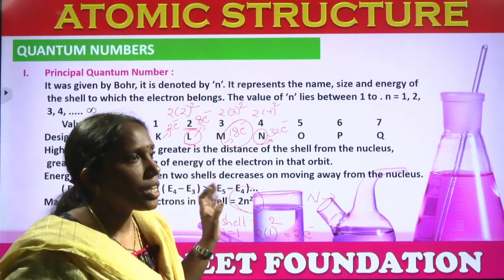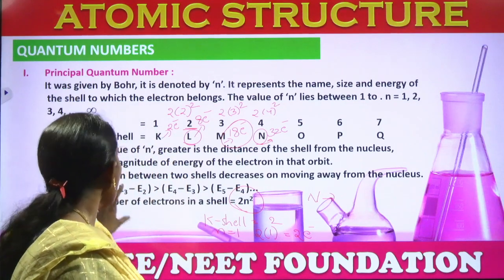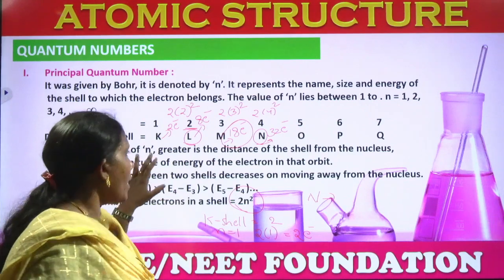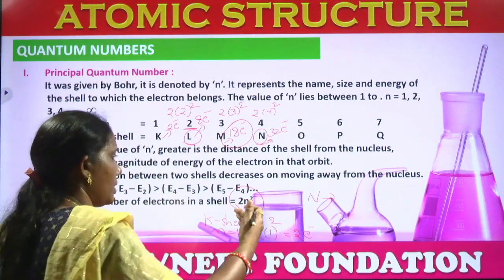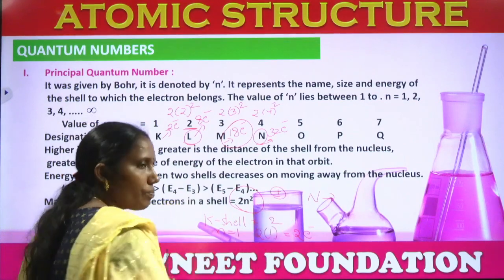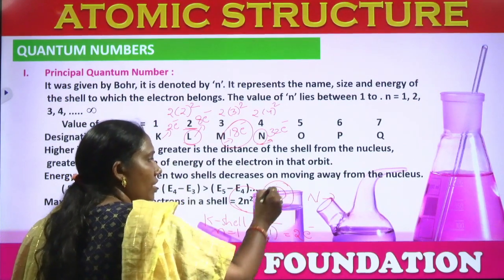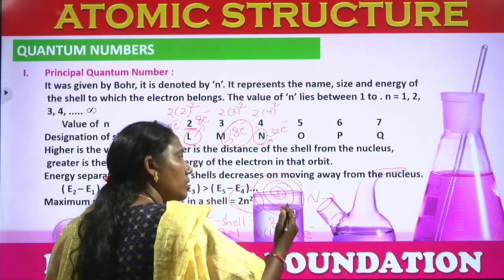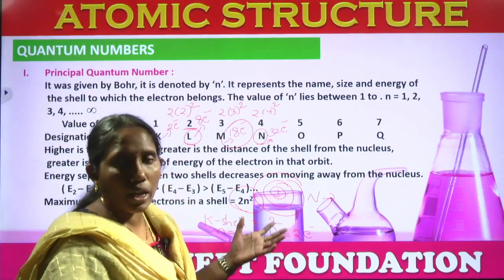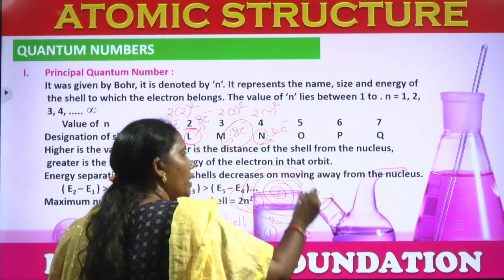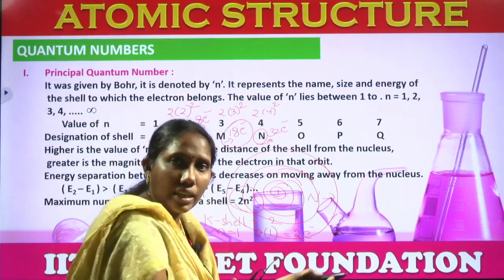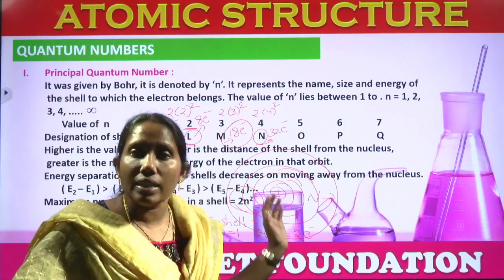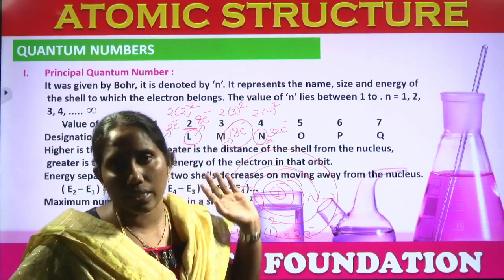And one more piece of information we can know from this is the size of the orbit. Means, see here, the higher the value of n, the greater the distance from the nucleus. Suppose this is the nucleus. When n equals 1, this is the first orbit, which is nearer to the nucleus. If I take the second orbit, it is somewhat farther from the nucleus, not like the first orbit. If you keep on moving like that, the n value is increasing, meaning first orbit, second orbit, third orbit, fourth orbit, and the distance from the nucleus also increases.